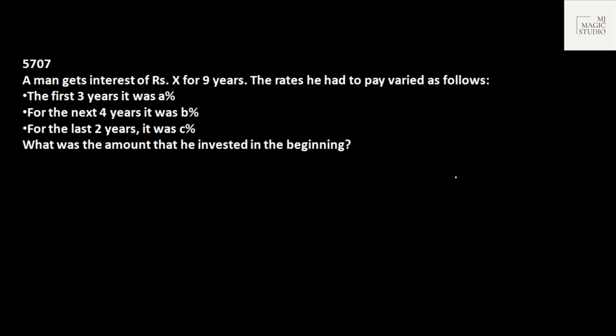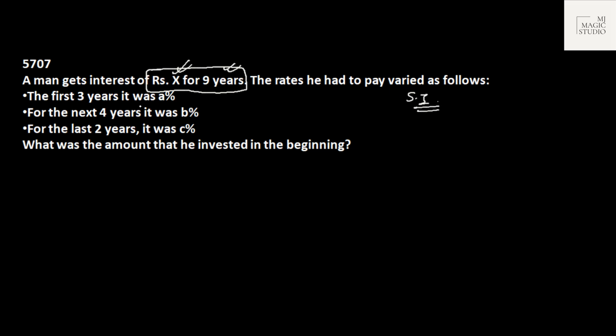Two questions from interest, simple interest or compound interest, out of 15, for sure. And this kind of question is now becoming very popular, where different interest rates are charged for different years, and then they may ask you what would be the amount or what would be the interest collected. A man gets interest of rupees X for 9 years. This is the total interest collected in 9 years. The rates he has to pay varied as follows. If nothing is given, it is always assumed to be simple interest. But it should be given actually. It is on simple interest.